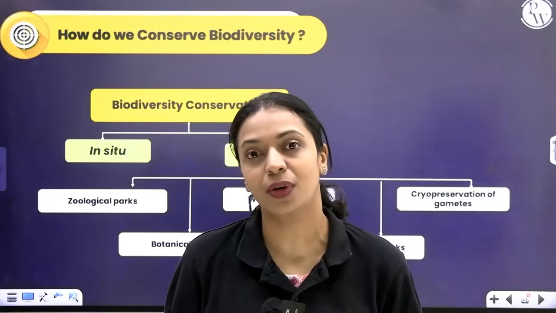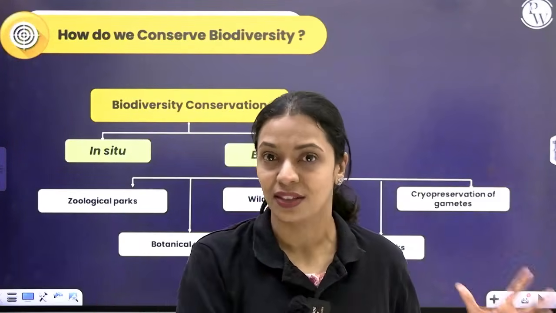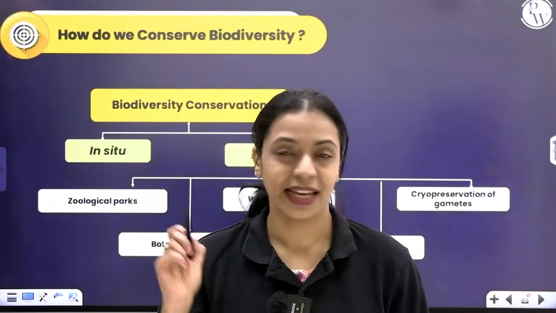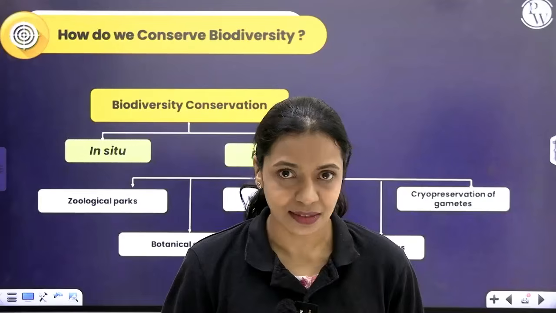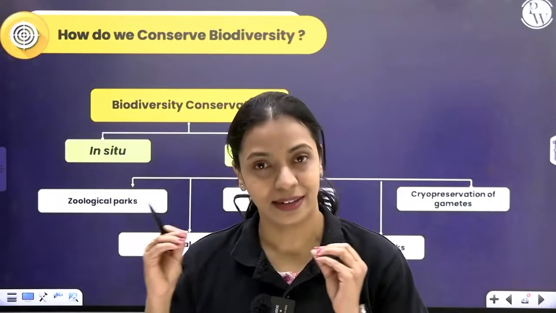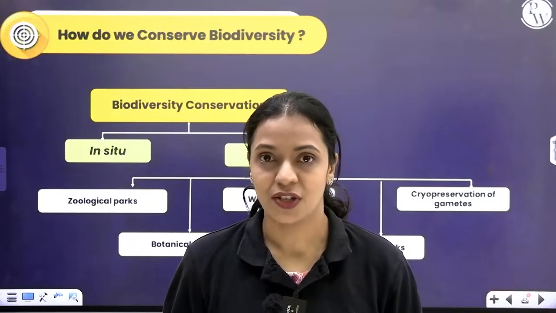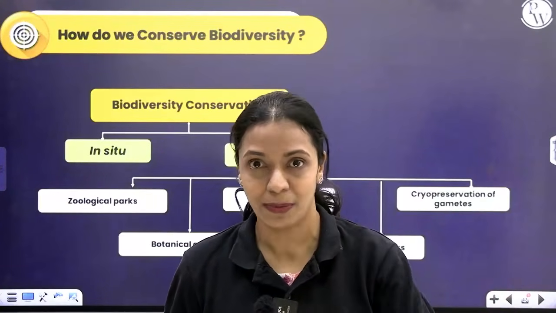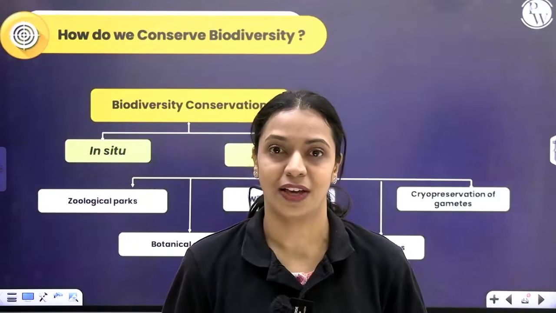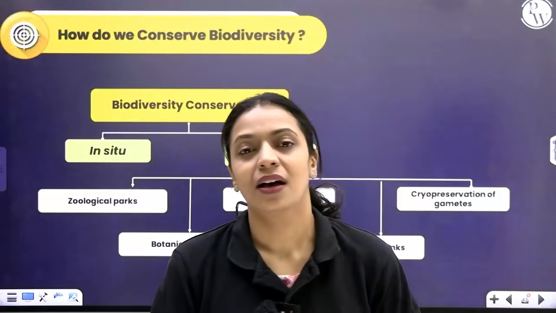But if you strongly want to conserve that species, you give it similar conditions in another region, as similar to its natural habitat as possible. Take care of its health, and give it food, nutritious food, right amount of food at regular intervals. Also arrange captive breeding so that more babies are made and more offspring are made, so that the species continues to survive. You can do all of these things ex situ, right, off-site.